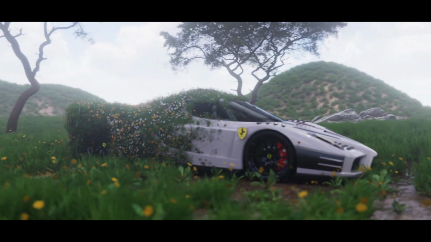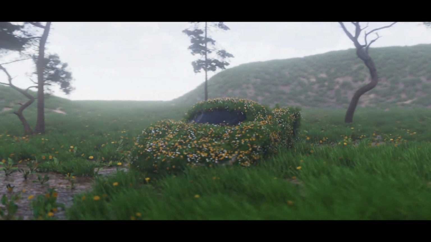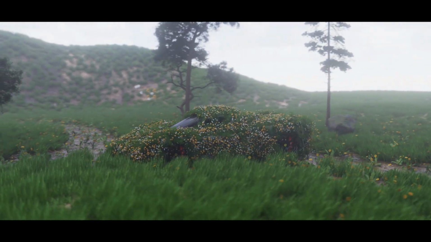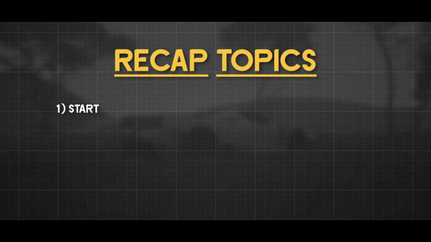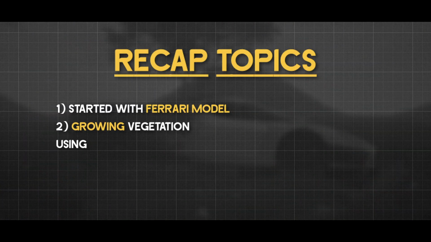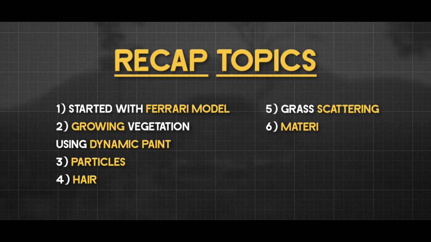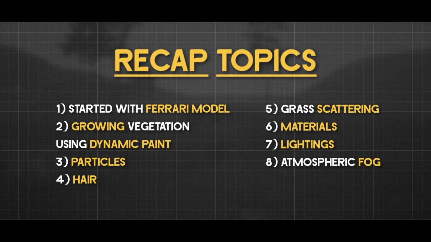Or you can think of it as growing vegetation effect where nature slowly takes over the entire vehicle. And that's it, our Ferrari reclaimed by nature effect is complete. We started with a simple Ferrari model, turned it into this completely overgrown environment using dynamic paint, particle hair, grass scattering, materials, lighting, atmospheric fog, and compositing.